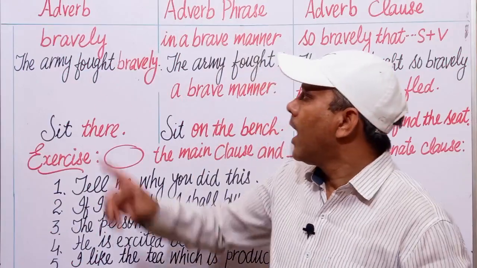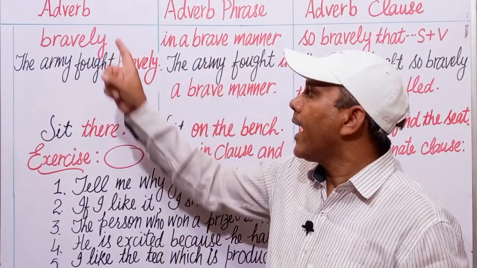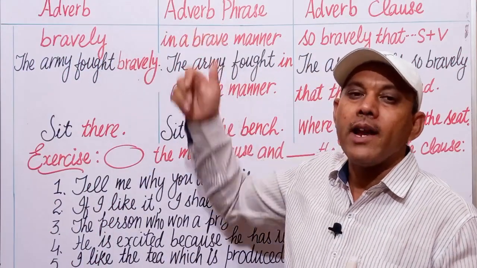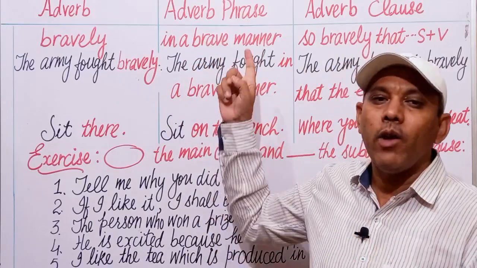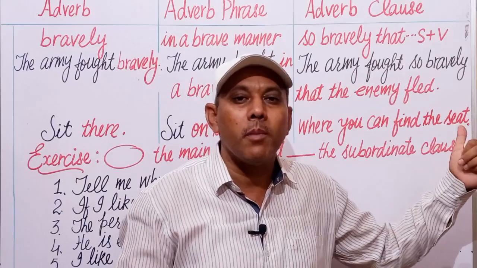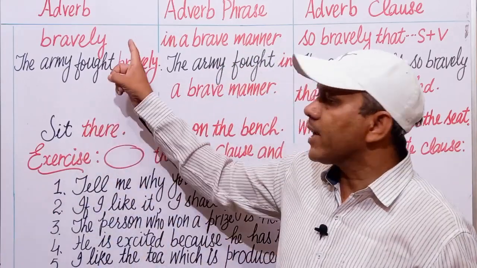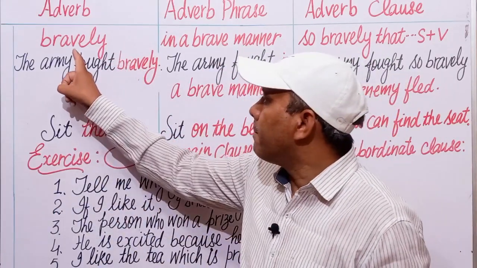Now, how to extend an adverb into an adverb phrase, and how to extend an adverb phrase into an adverb clause. Let us take an example. Bravely.